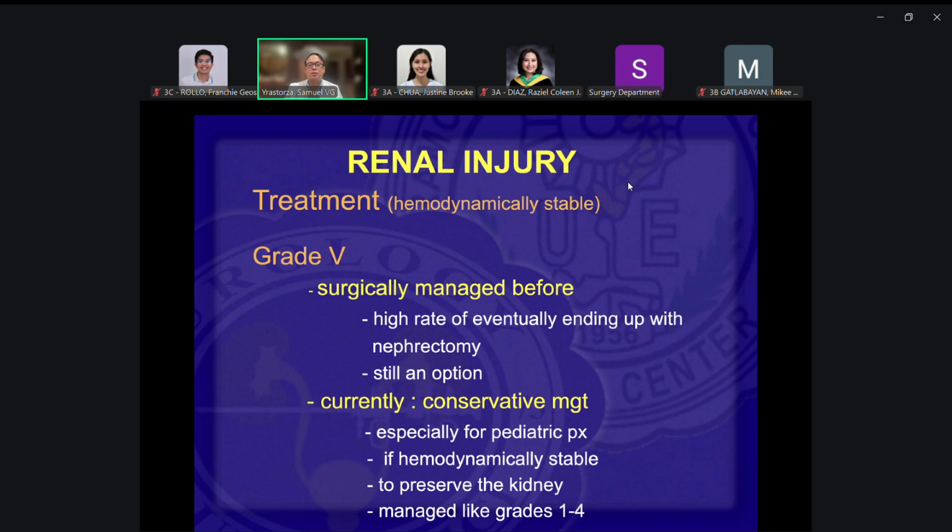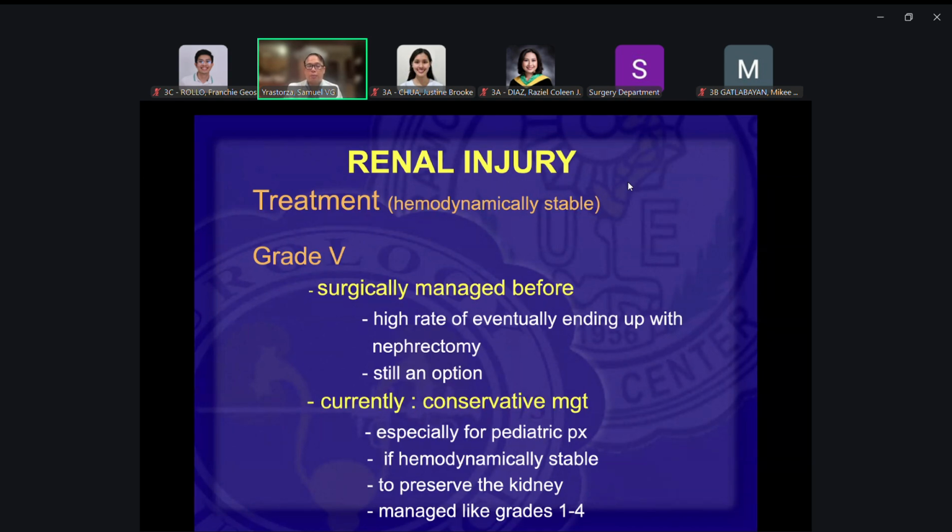And you do this if, number 1, for all those cases, grade 1, 2, 3, 4, 5, you can manage them conservatively if the patient is hemodynamically stable. The BP is okay, hindi nag-drop, hindi nag-fluctuate, or initially low, but you were able to stabilize it. And the main reason really here is to preserve or conserve the kidney, especially in pediatric patients.